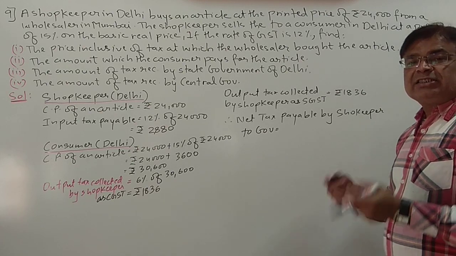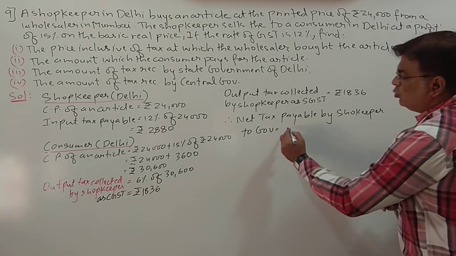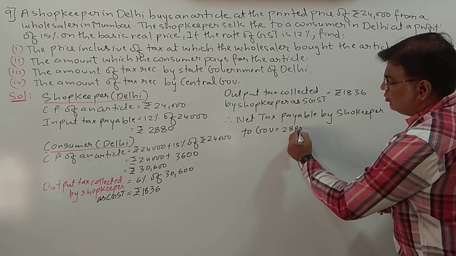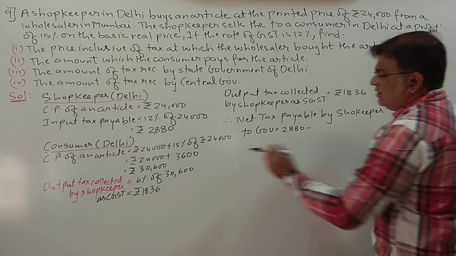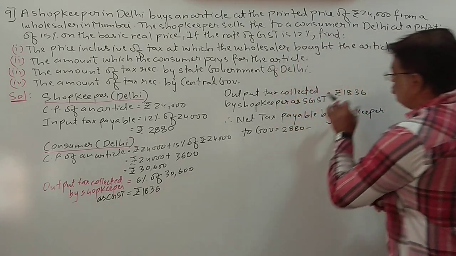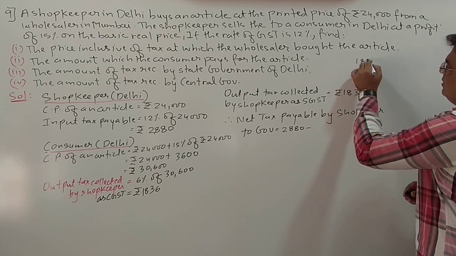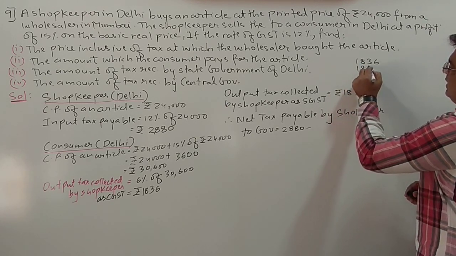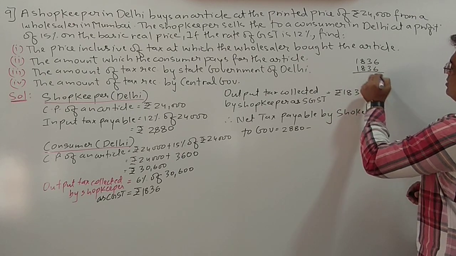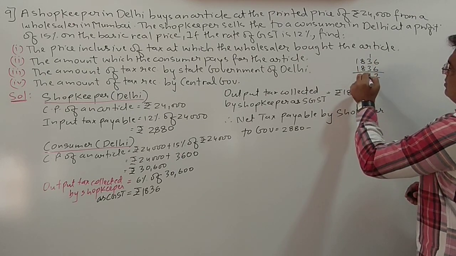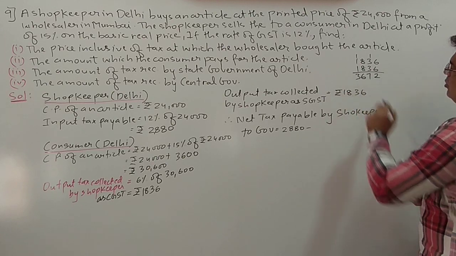Okay. Now let us see how much tax he will pay. So 2,880 is already paid. From that he will take these two. So now what is 1836 plus 1836? So 3672.